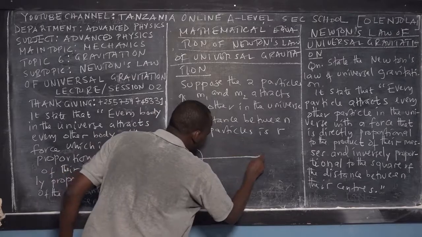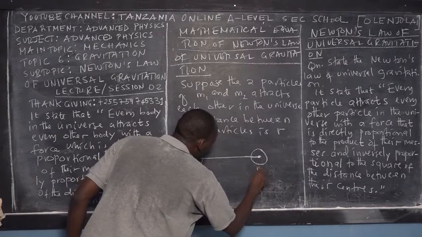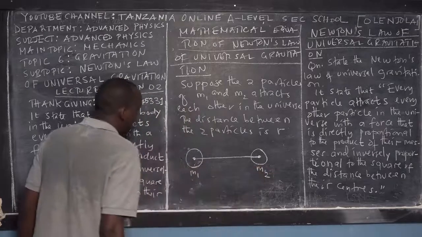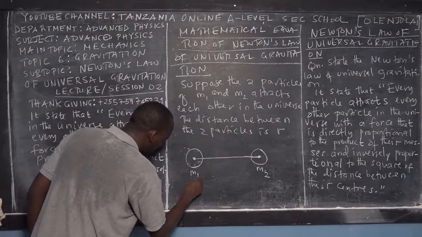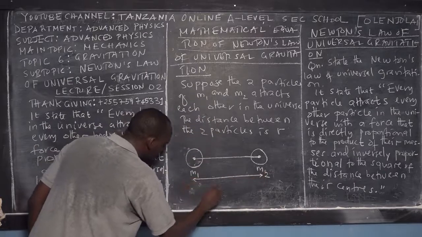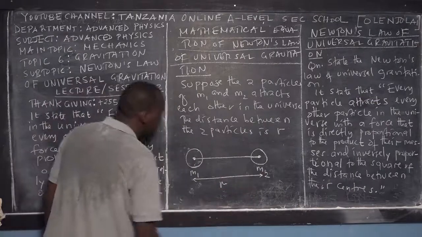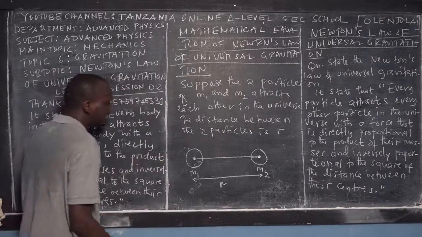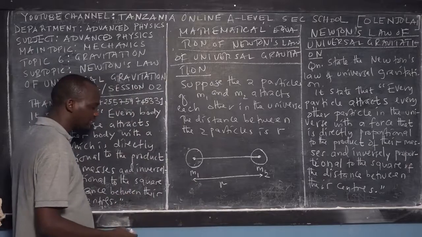So then this is the center of another particle, and this one we call M2, regardless of the size, regardless of the shape. From this point to this point, this is the mean distance we call R. Then this is mass 1, this is mass 2. According to Newton's experiments, there is a force of attraction. These two particles attract each other.